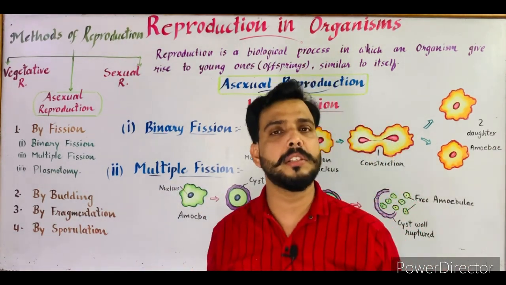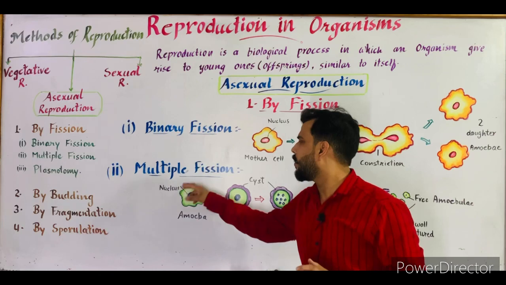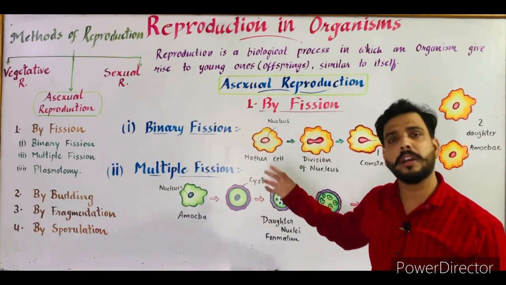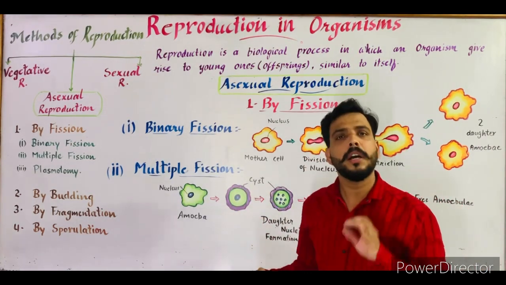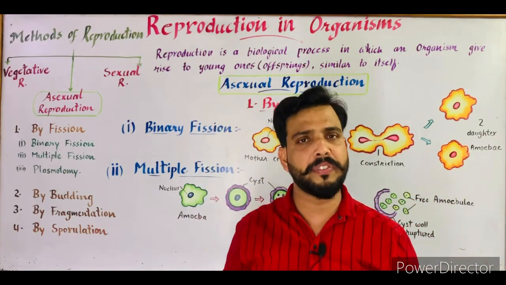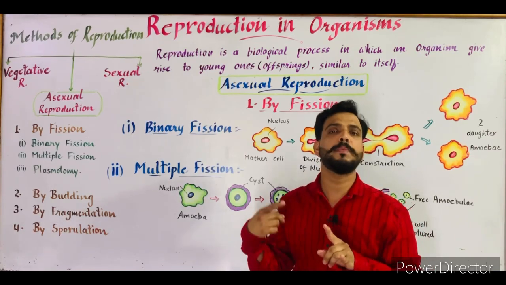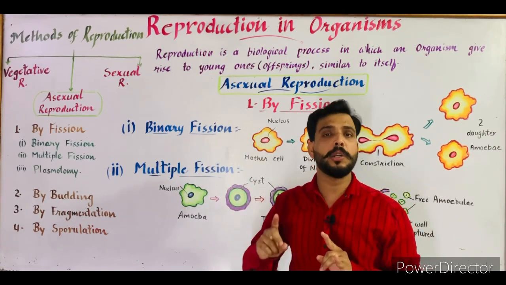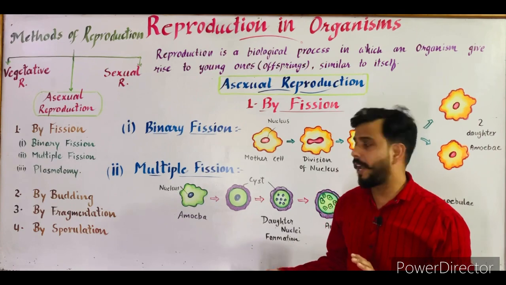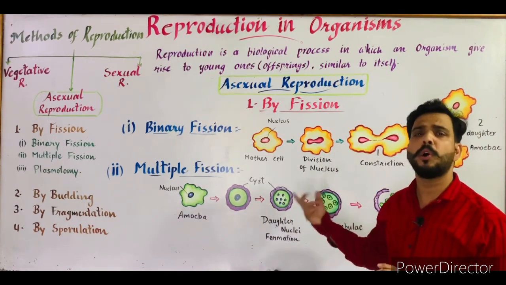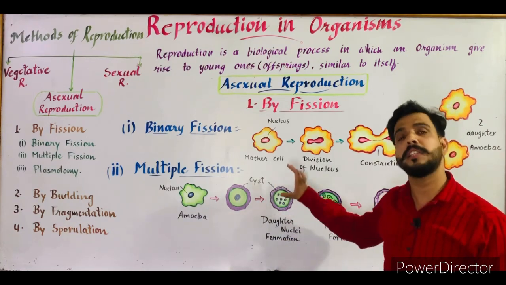When unfavorable conditions come, the amoeba contracts. The pseudopodia degenerate and the amoeba becomes spherical or rounded in shape. After some time, it produces a cyst around itself, which is a protective covering formed during unfavorable conditions and protects the amoeba. After that, the nucleus of the amoeba divides to form numerous small daughter nuclei. These are the daughter nuclei, and their formation takes place after the cyst formation.